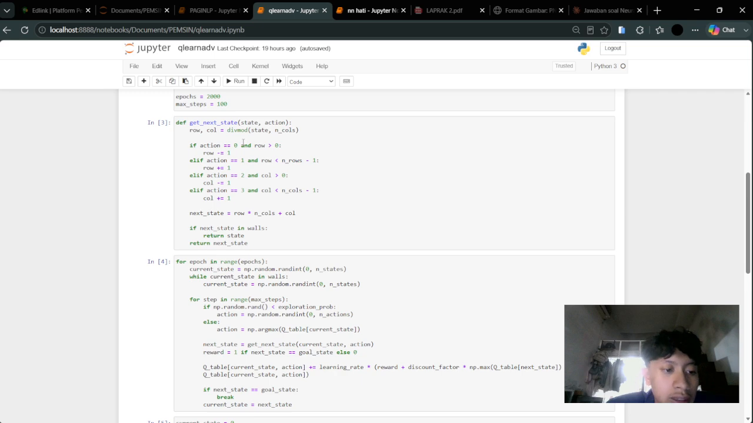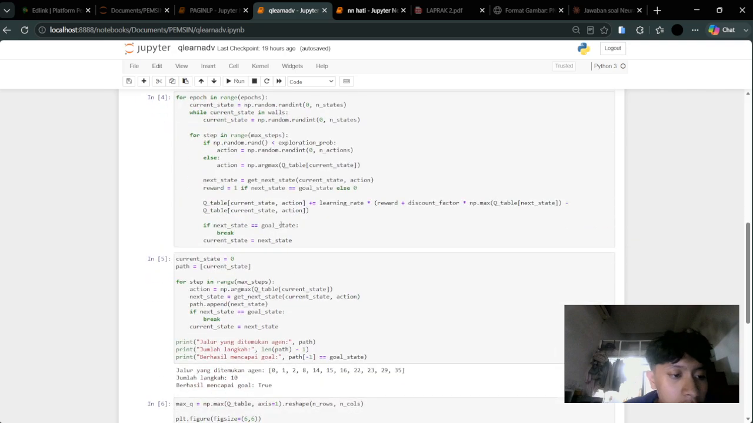Moving on, in the get next state function, this function computes the agent's next position given its current state and the chosen action. We first convert the state index back to row and column coordinates using divmod. Depending on the action: 0 for up, 1 for down, 2 for left, and 3 for right, we adjust the row or column accordingly while checking the grid boundaries to prevent the agent from moving off the edge. If the resulting position corresponds to a wall, the function returns the original state, effectively treating a collision as the agent remaining in place rather than passing through.